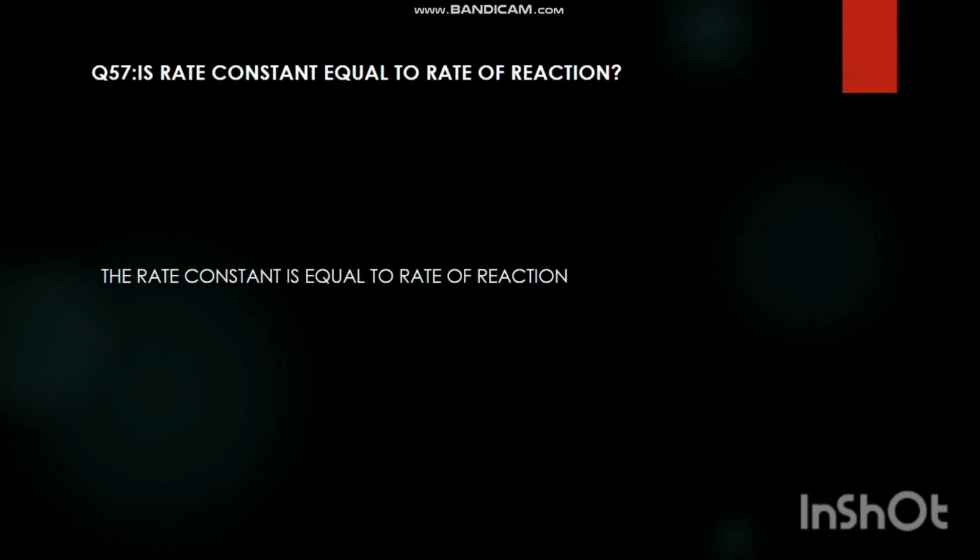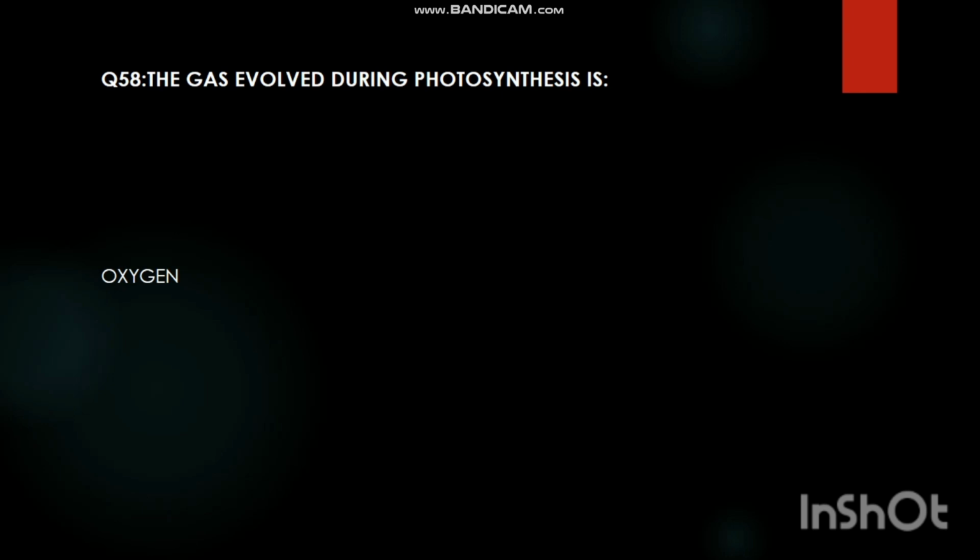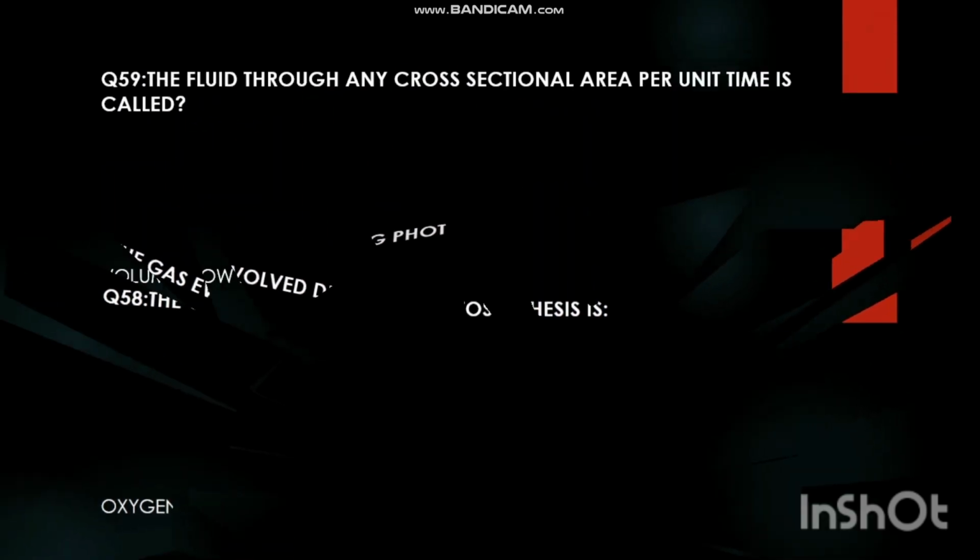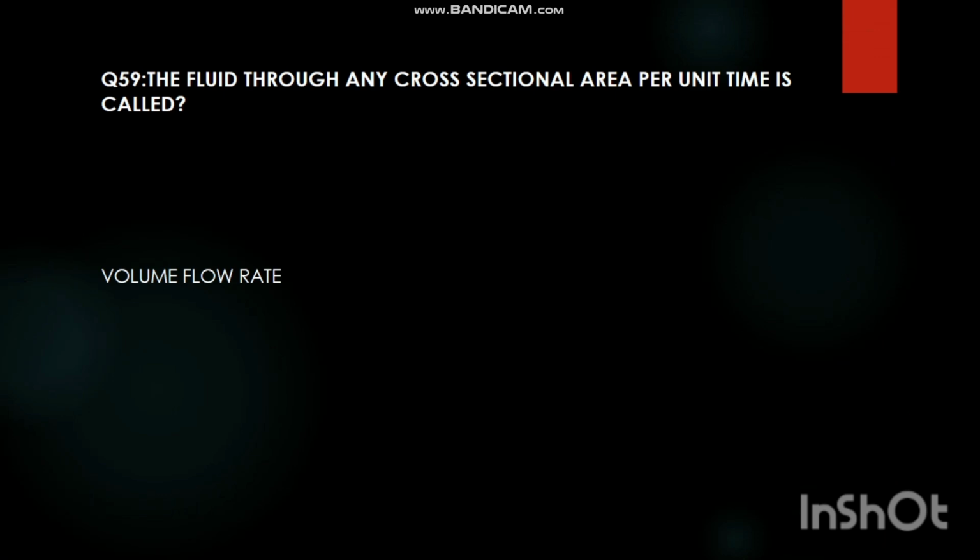Is rate constant equal to rate of reaction? The rate constant is equal to rate of reaction. The gas evolved during photosynthesis is oxygen. The fluid through any cross-sectional area per unit time is called volume flow rate.